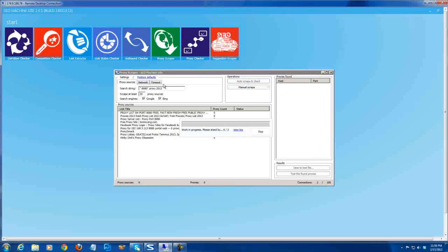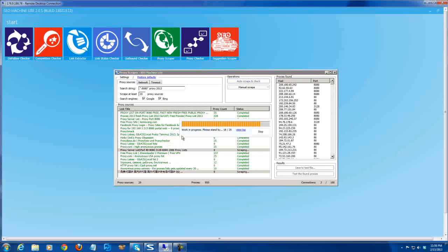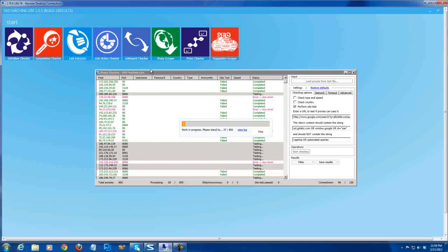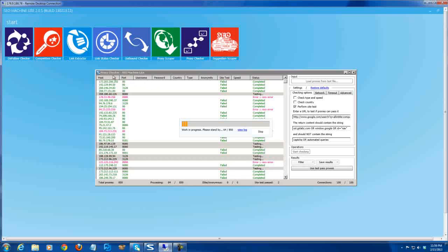After they scrape the proxy sources, they will check them using this module. Yes, it's using the proxy checker module, so it goes to the proxy checker automatically. Like you can see here, we got some site test passed.